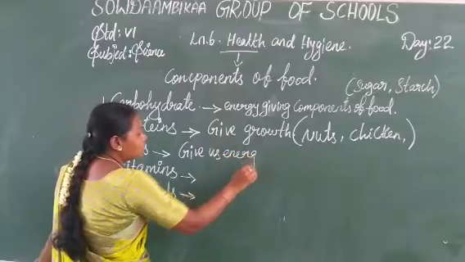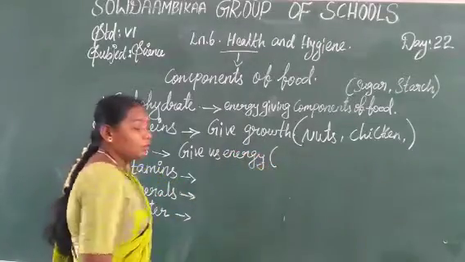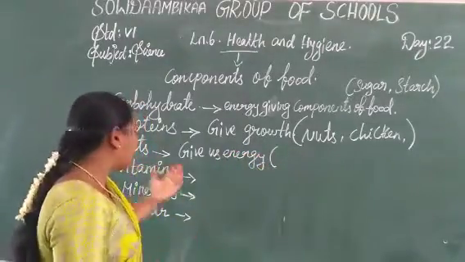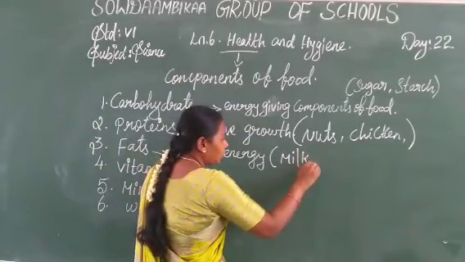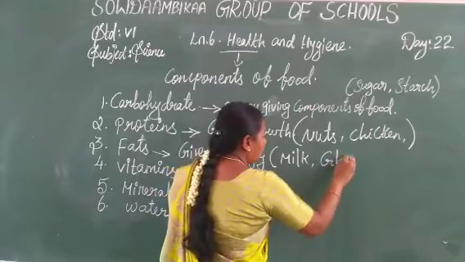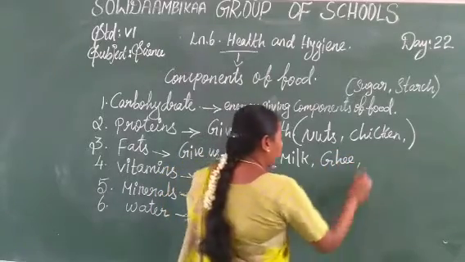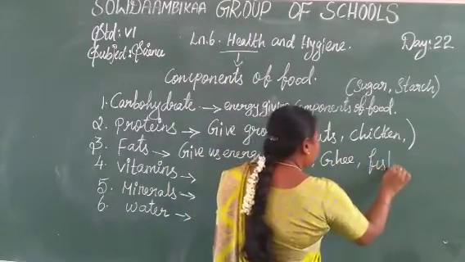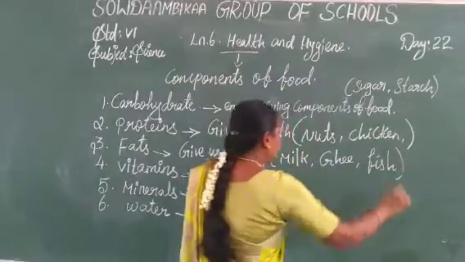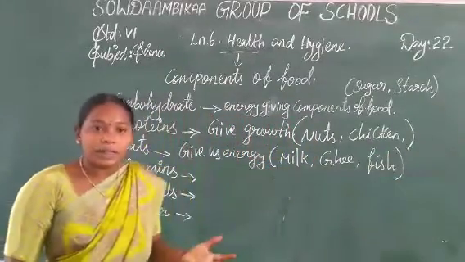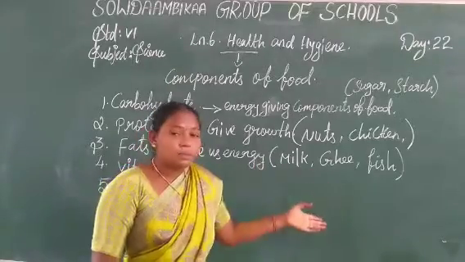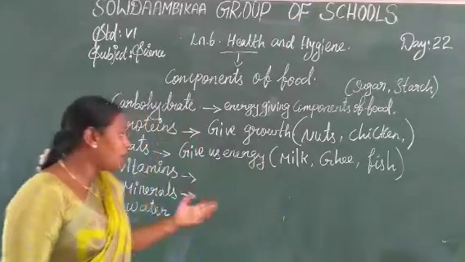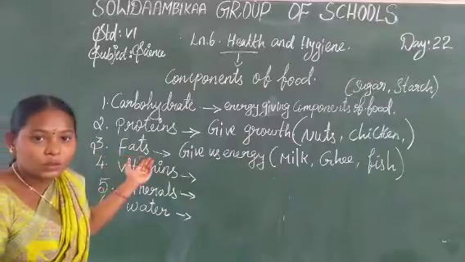So which items are fat foods? Fat food examples are milk, ghee, butter, fish, meat. These are milk products. So those food items are fat food items.